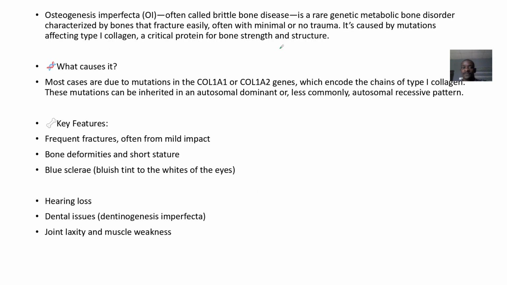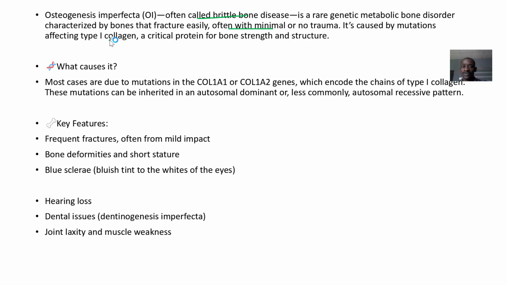You understand? So we said that osteogenesis imperfecta is often called the brittle bone disease. It's a rare genetic metabolic disorder characterized by bones that fracture very easily because your bones are imperfect. They are brittle. They are soft. All right. So the bones fracture easily, often with minimal or no trauma.